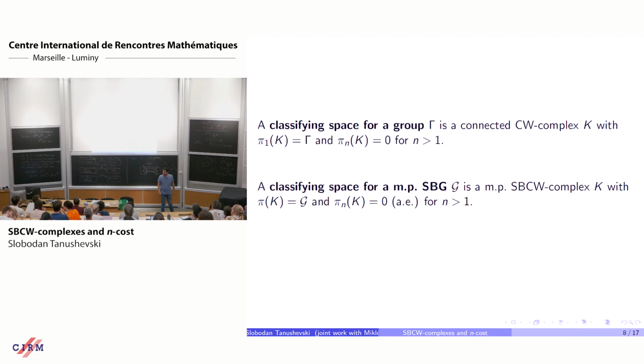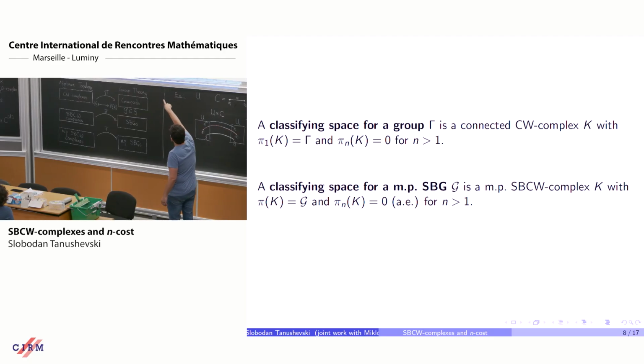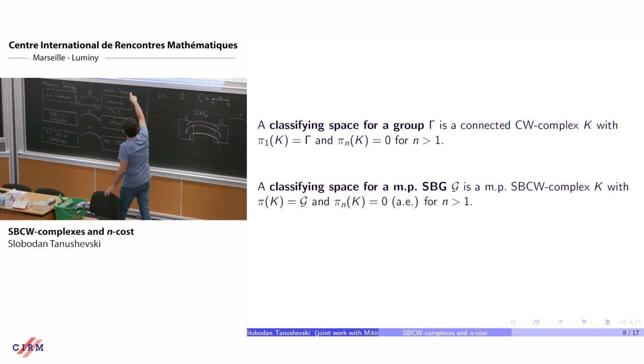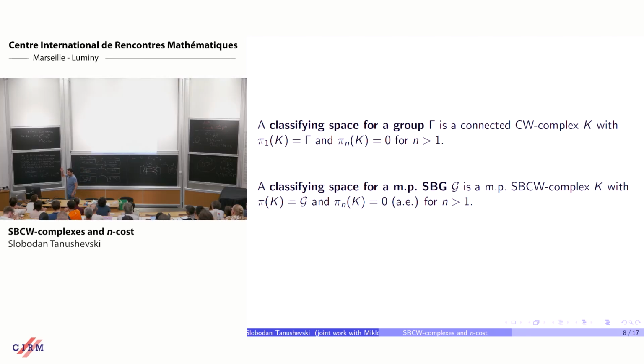Here we don't have connectivity, because a standard Borel CW complex has uncountably many cells in every dimension, but on each connected component you have countably many cells. So you will have uncountably many connected components, and the vanishing of higher homotopy groups says that they vanish on almost all connected components.